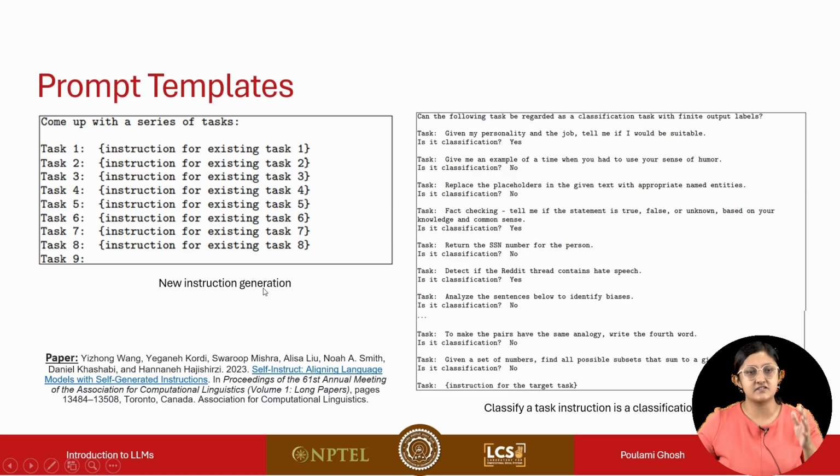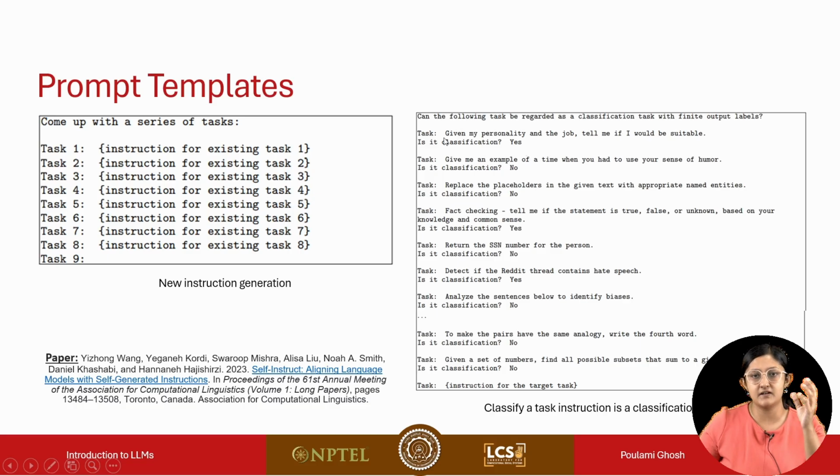Now, once an instruction is generated, next we want to identify whether the task that corresponds to the instruction is a classification task or a non-classification task. I'll mention the reason for this distinction in some time. How do we do that? We prompt the language model again, using few-shot prompting with examples: given this task instruction, is this a classification task? Yes or no?